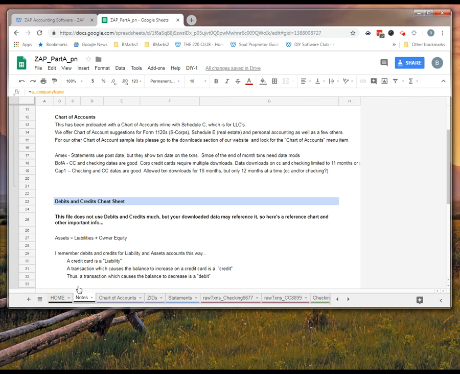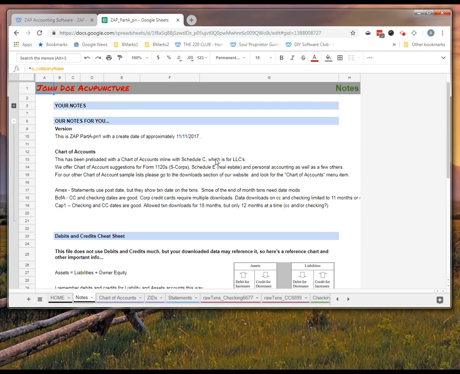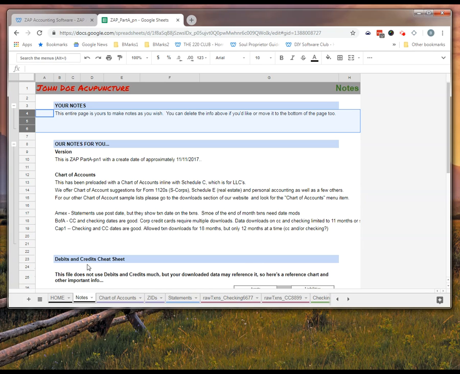Okay. Second tab in the worksheet is the Notes tab. I'm going to actually condense the header up here. So second tab is a Notes tab. We give you some initial notes about the file and what it is, but you could also keep your own notes here. You can also, because it's a spreadsheet, add your own tab and save as many notes or sections as you'd like. The things you might store here would be procedures. You forgot how to do this, or this is how you categorize certain transactions, etc.